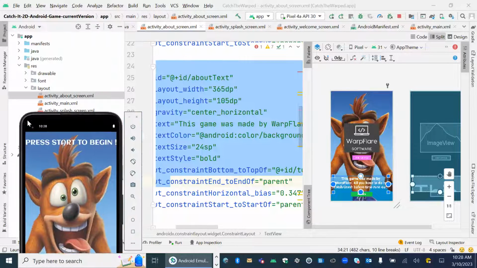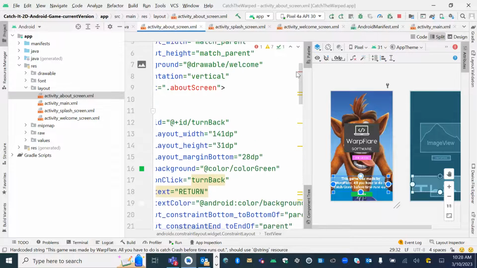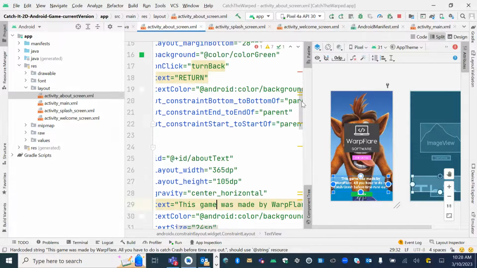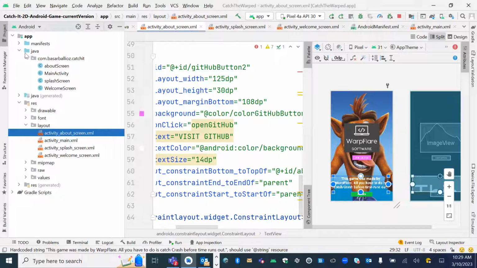So it's kind of easy. You just drag and drop what you want on the screen. And once you do that, for each one of these pieces of code, for example, when you click on a button, there are files that actually take the action. So I'm going to go to another subfolder here that says Java, for example. And Java is a programming language that some of you might have taken.